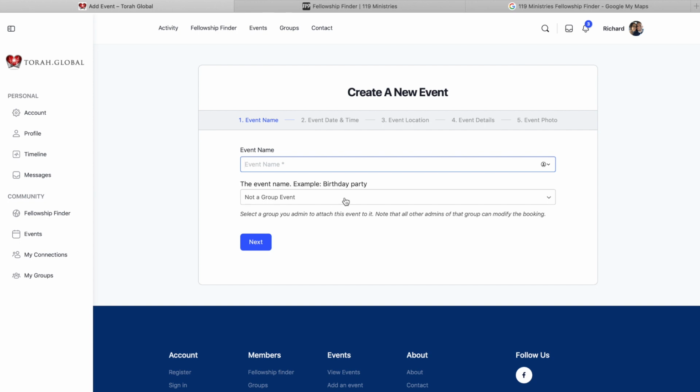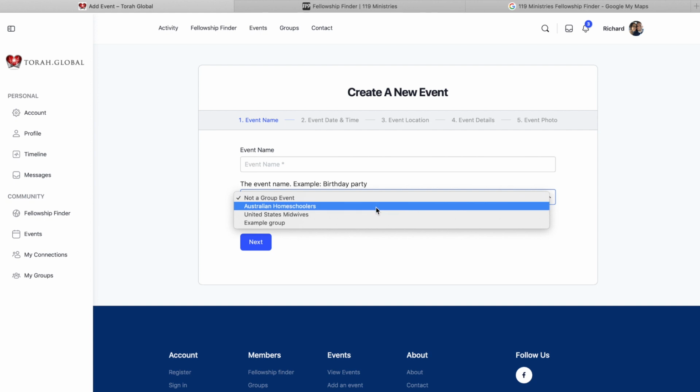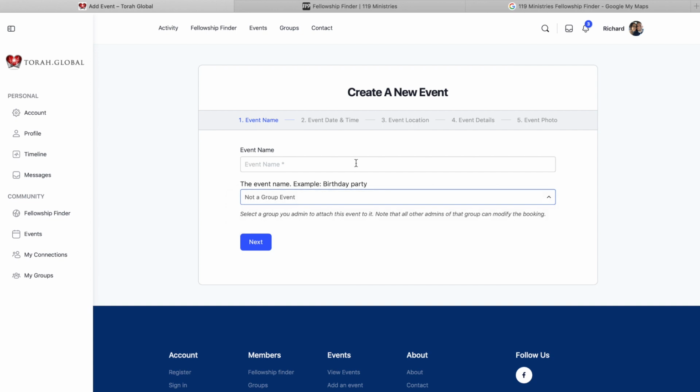So if you're part of a group and you're administrator of that group or creator of that group, then you can add an event and attach it to a group, which is quite simple. So if there's already a group that you've created, you can just choose one of these groups here. Now, I believe the group has to be public for you to do that. Now, the next thing you do is choose the date and time, the location, provide some details of the event, and a photo as well.